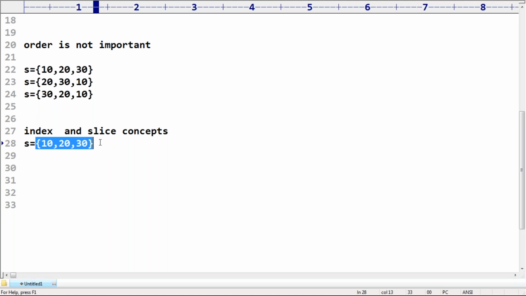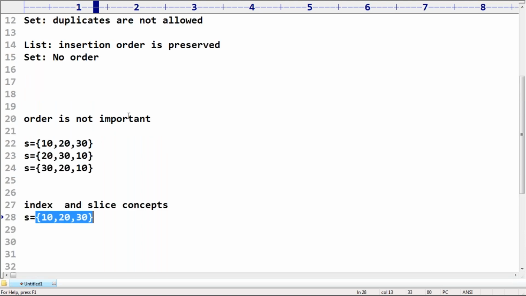That's all. So these are various important points related to the set. Order is not important. Index and slicing, these kinds of things are not there. Duplicates are not allowed.